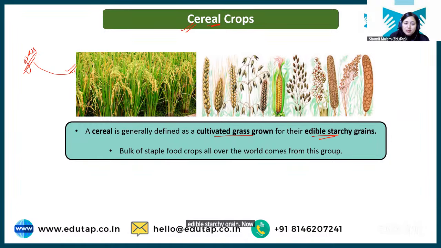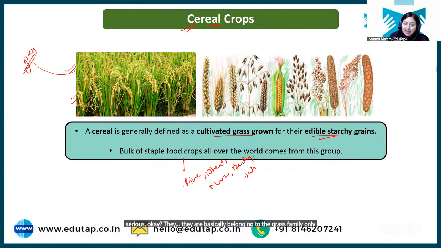Now your staple food, which include your rice, wheat, maize, right, barley, oats, all these things are cereals. Okay, they are basically belonging to the grass family only.